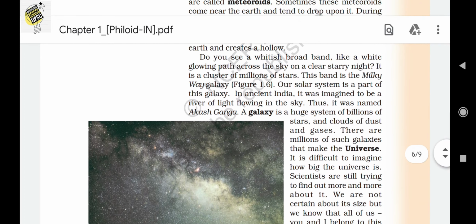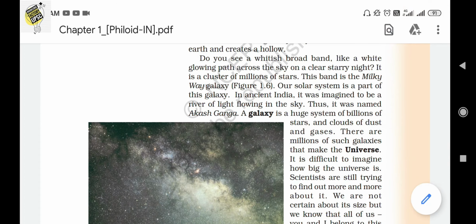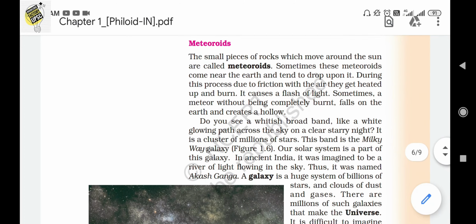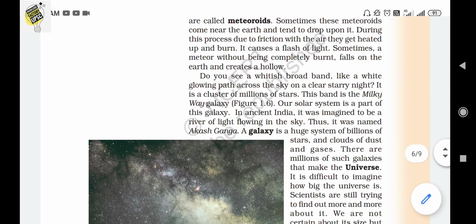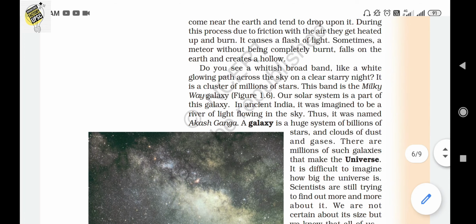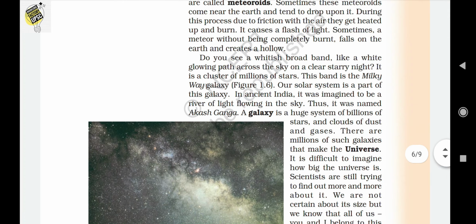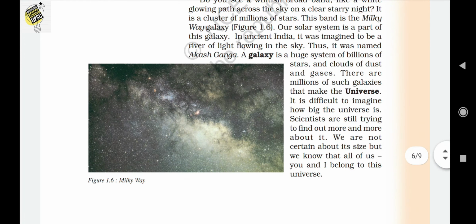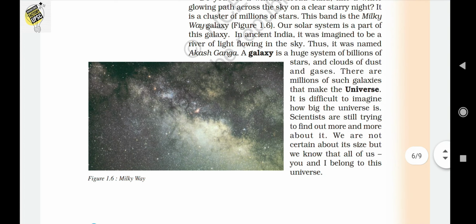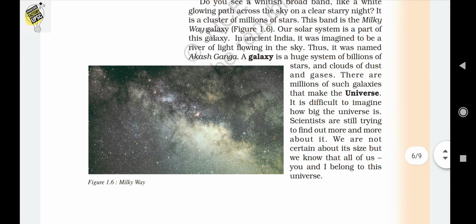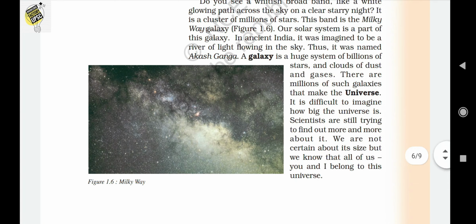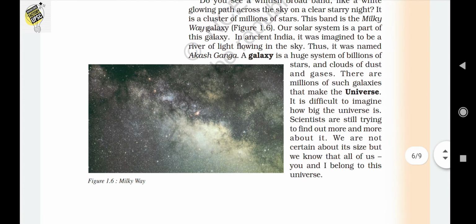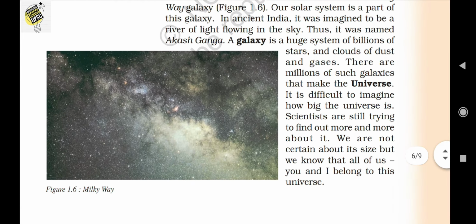So let's move to the next topic, that is galaxies. Okay, so what is a galaxy? There are millions of stars, and simply put, a galaxy is a huge system of billions of stars, clouds of dust and gases. There are millions of such galaxies which make up the universe.